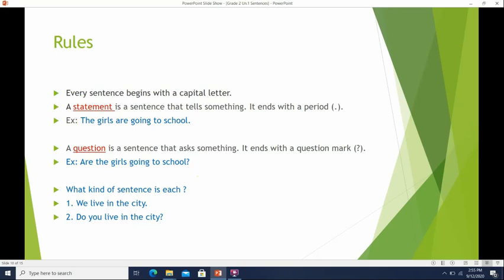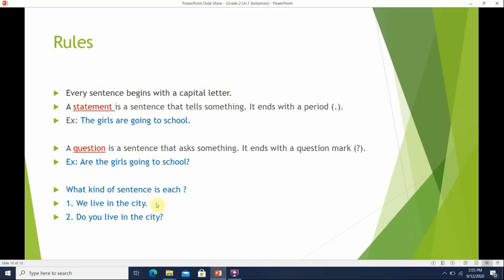So let's see if you guys understand. We will read two sentences here and you will tell me what kind of sentence that is. Number one, we live in the city. The sentence is telling us that that person or that group of people live in the city.